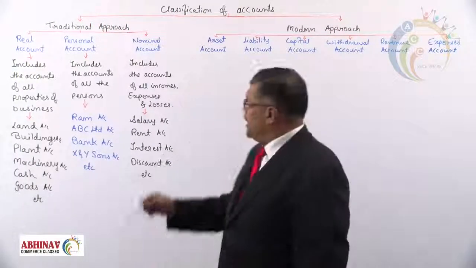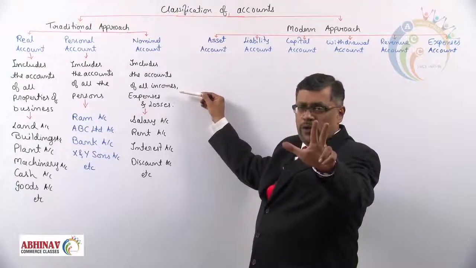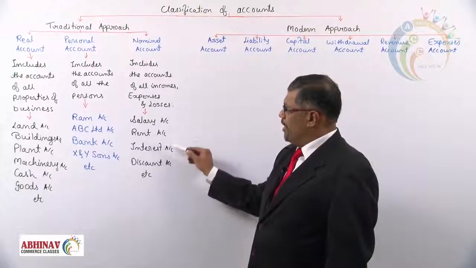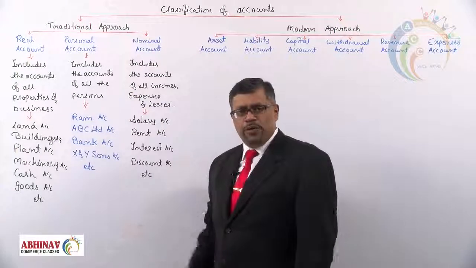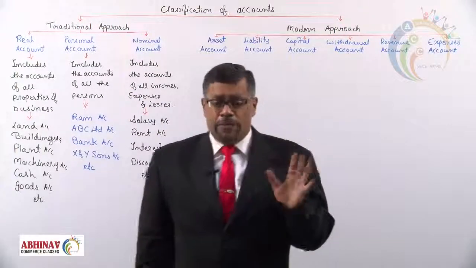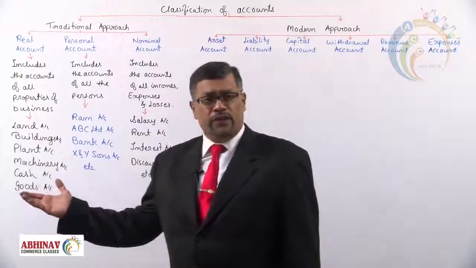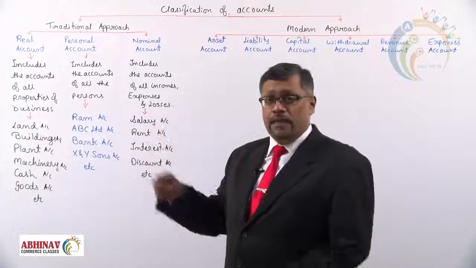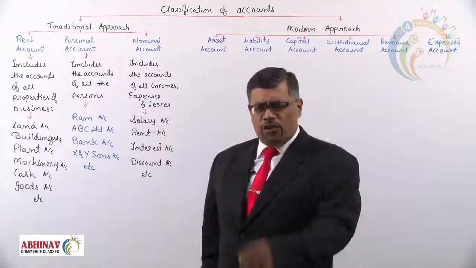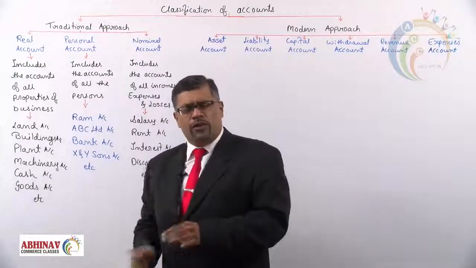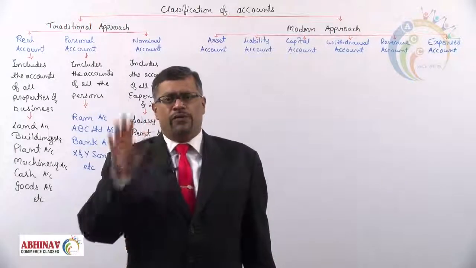Nominal includes those accounts which deal with income, expenses and losses, like salary, rent, interest and discount. So this is the traditional approach. I am just giving you a brief idea about it, because as we proceed further, we are going to learn this in detail before we learn the golden rules of accounting. We'll also see in the further sessions what is income, what is expense, what is loss, what we mean by properties and all, everything in detail. I'm just giving a brief explanation regarding classification of an account.